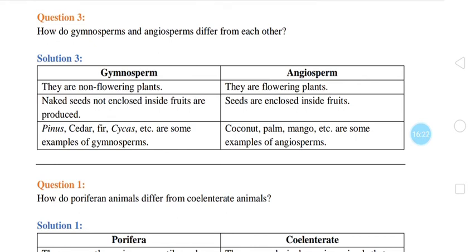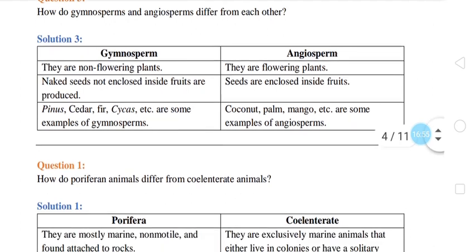Examples of gymnosperms are pinus, cedar, fir, cycas, etc. Even thuja. I told you an example in our school, in front of our infirmary, near that basketball ground: those bushes are thuja plants. They are gymnosperms. You might have seen their seeds. Naked seeds are present. In case of angiosperms, you can consider all the flowering plants: coconut, palm, mango, hibiscus and rose are some examples of angiosperms.